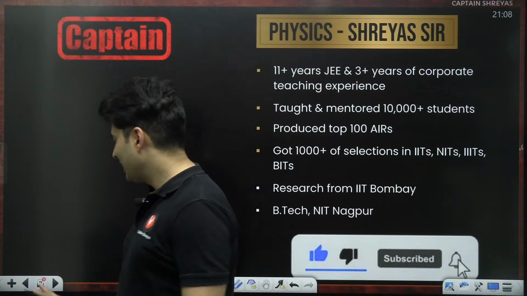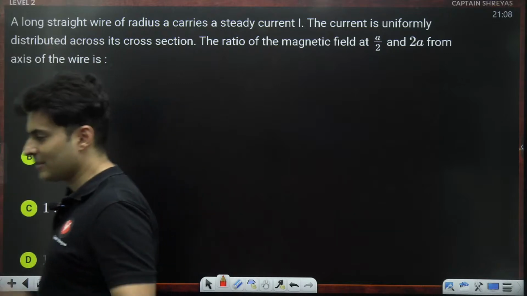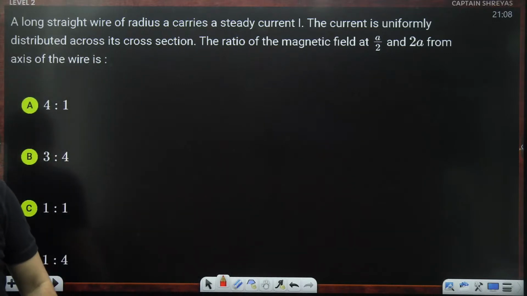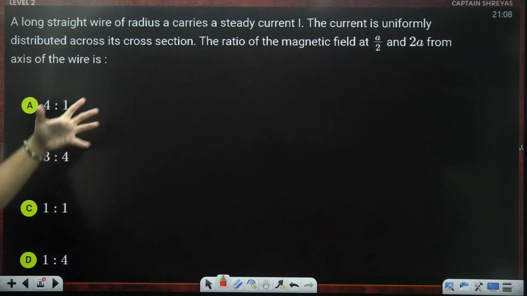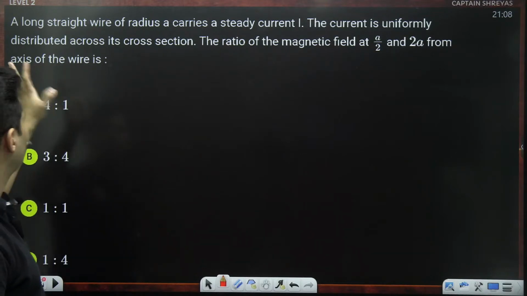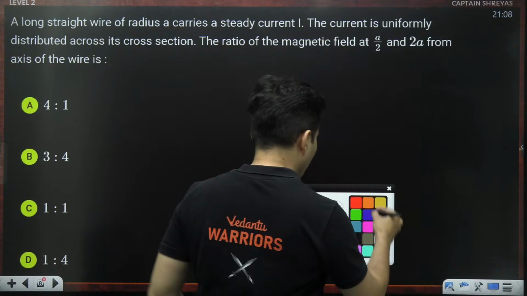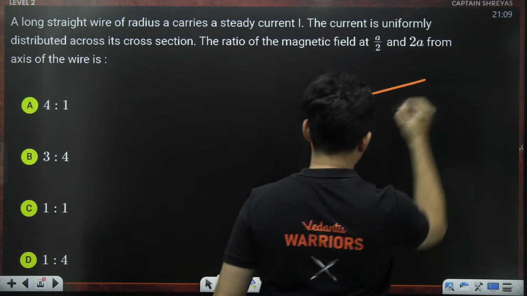Cool. Shall we proceed with the next question coming up on your screen? Here it is. Start reading the question, guys. A long straight wire of some radius is carrying some current. It is distributed across the cross section. Find the ratio of the field at A/2 and 2A from the axis of the wire. Again, this is a standard kind of arrangement.